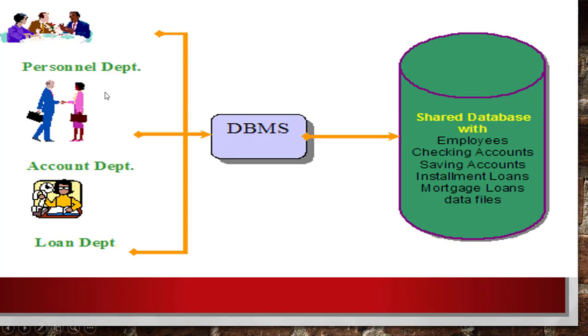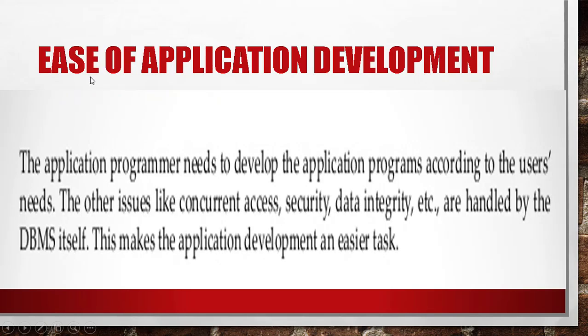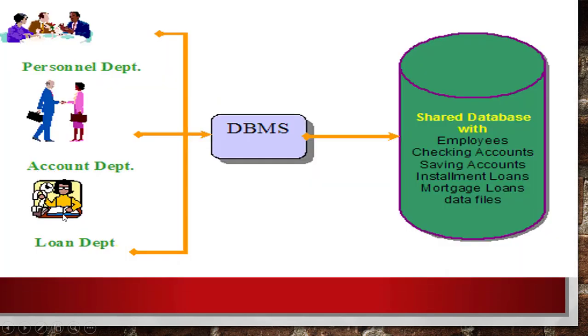Any new applications that are developed will also use the same data. For example, here there are different departments: personnel department, accounts department, loan department. All these departments are using the same data, the data that has details about the employees, checking account, saving account, installment loans, mortgage loans, data files. All the data will be stored in this one place, and the data will be used by different departments, that is multiple users, or applications can also use the data.